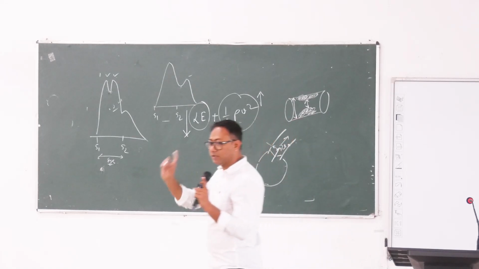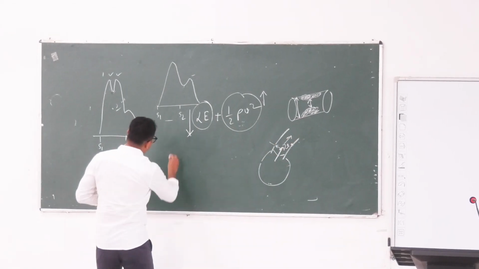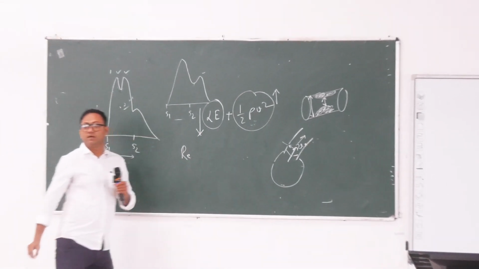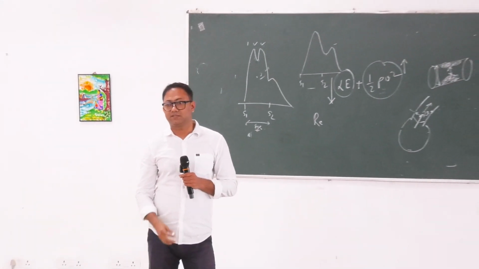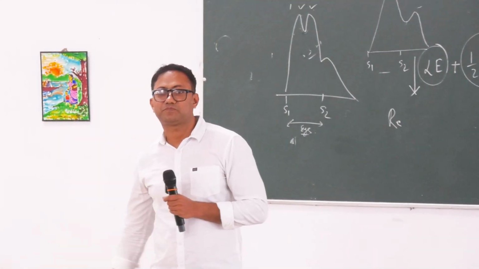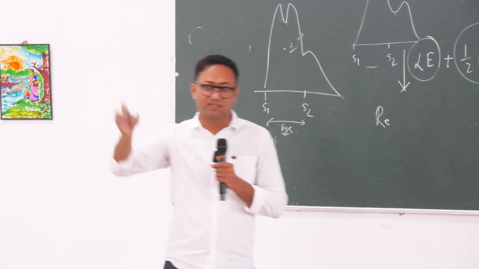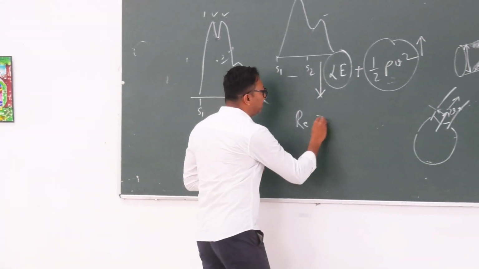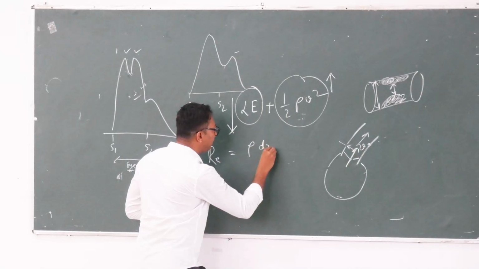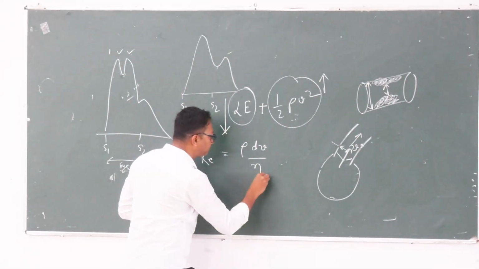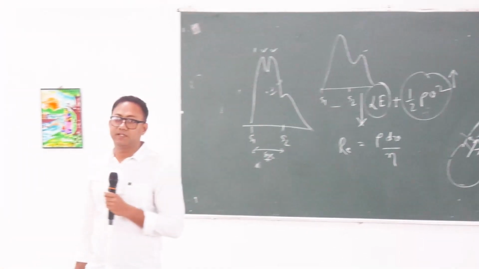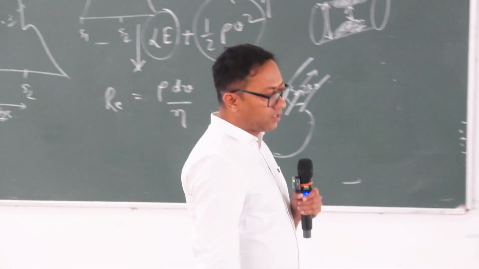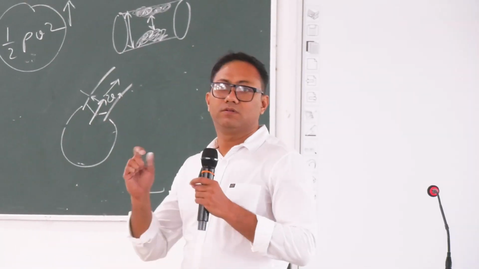Another important point is your Reynolds number. What is Reynolds number? This is the last one. Keep some patience for 1 minute. Reynolds number is rho dV by viscosity. Rho dV by viscosity, right?